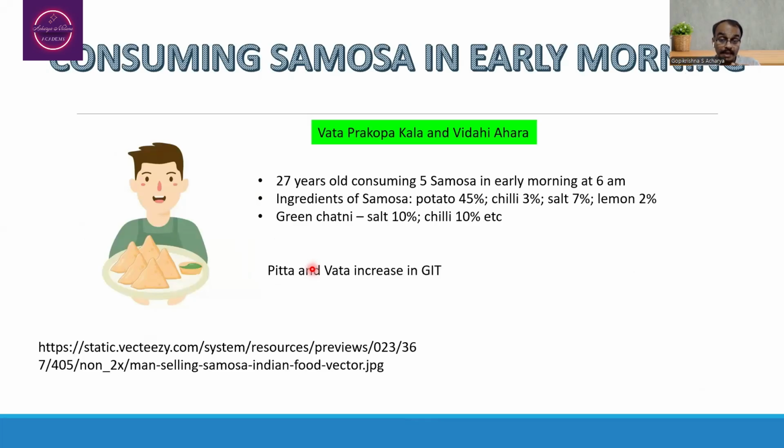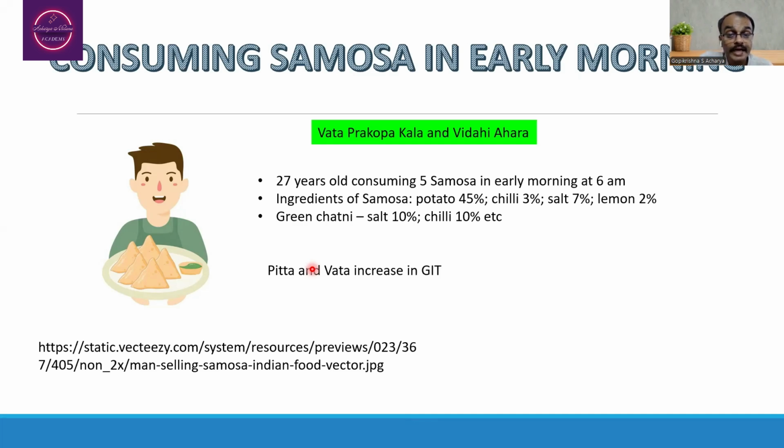A 27-year-old male consuming samosa early in the morning, at around 6 o'clock. So the probable ingredients we may suspect: potato 45%, chili 3%, salt 7%, lemon 2%, etc. Along with that, he is going to consume green chutney with salt 10% and chili 10%. In that particular situation, we are going to expect the abnormal increase of Pitta and Vata in the alimentary canal,